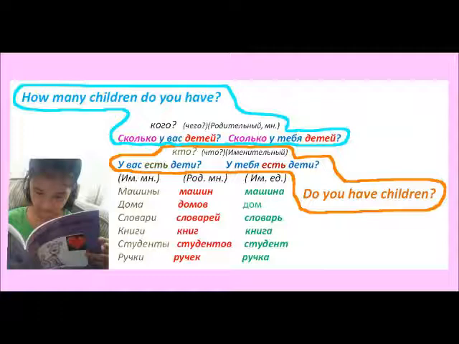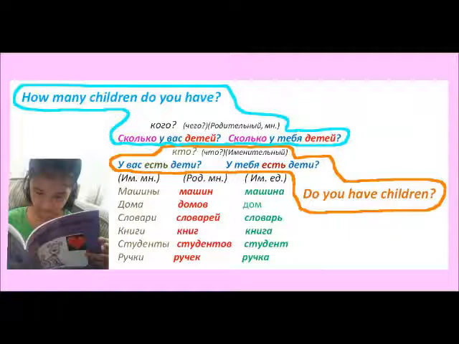У вас, at you. This is the preposition of proximity, у. И у кого? У вас. This is formal or plural. У вас. And the second question, сколько у тебя детей? This is informal. У тебя. У кого? У тебя. Родительный падеж of the pronoun ты. Informal. Сколько у тебя детей? How many children do you have?